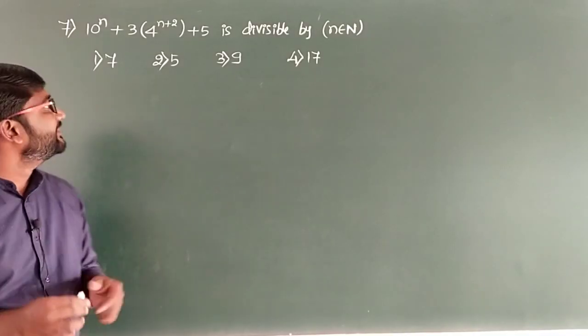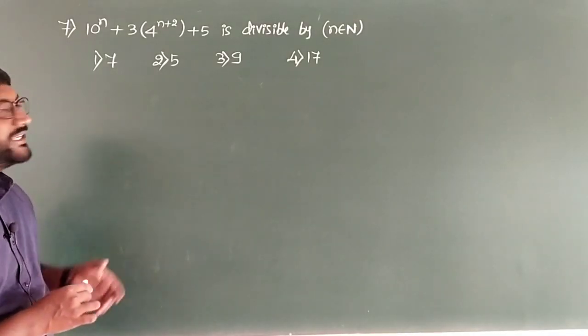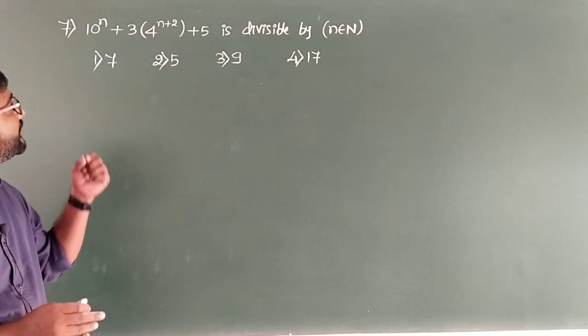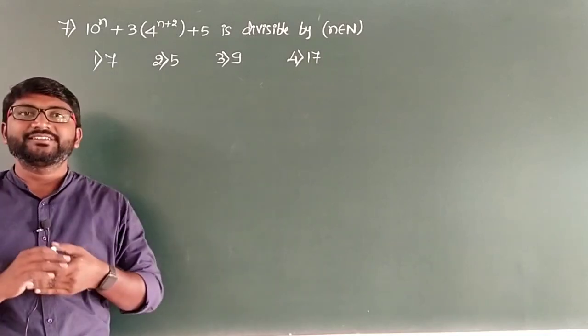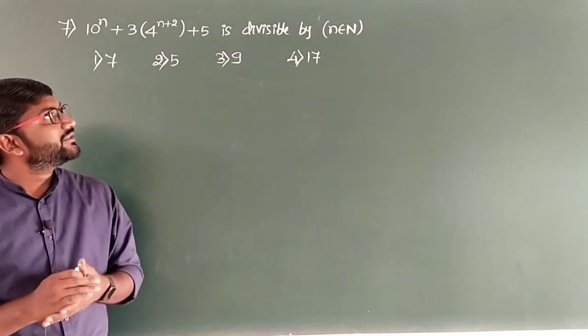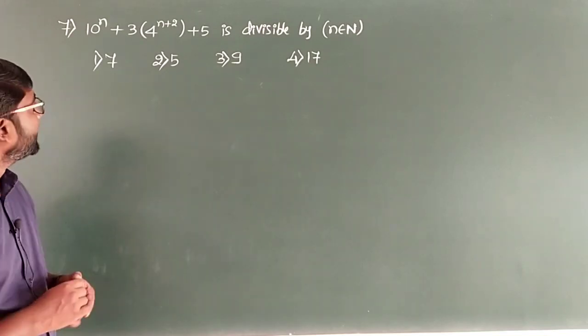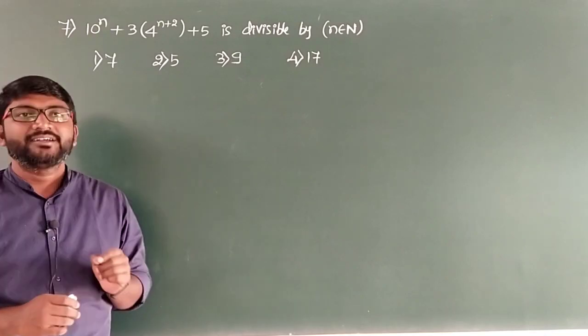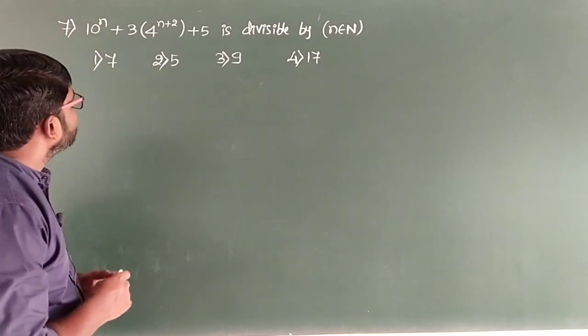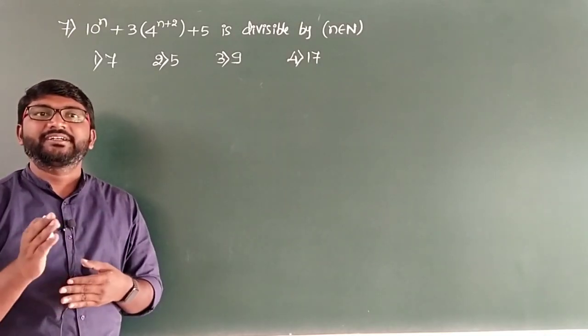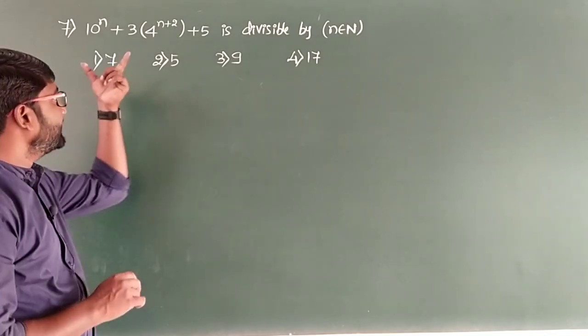Well, question number 7, it is 10 to the power n plus 3 times 4 to the power n plus 2 plus 5 is divisible by, where small n belongs to capital N, that is small n is a natural number, and the 4 options are 7, 5, 9, 17. So here once again we will have to go for substitution. Take n as 1 and rewrite the given statement.